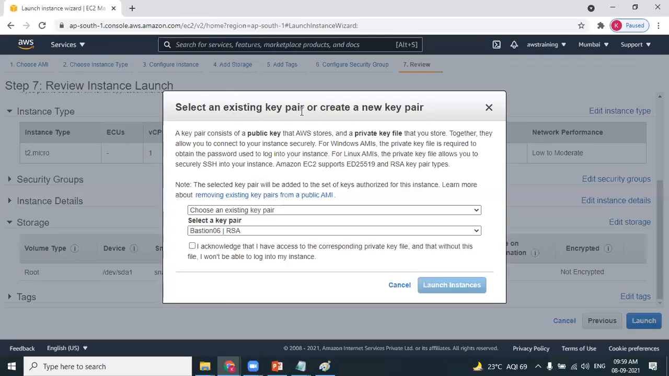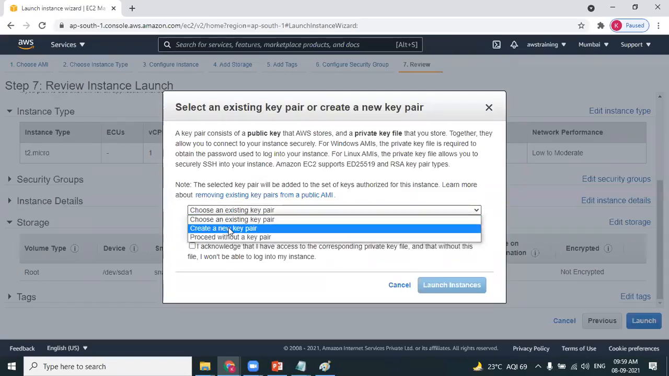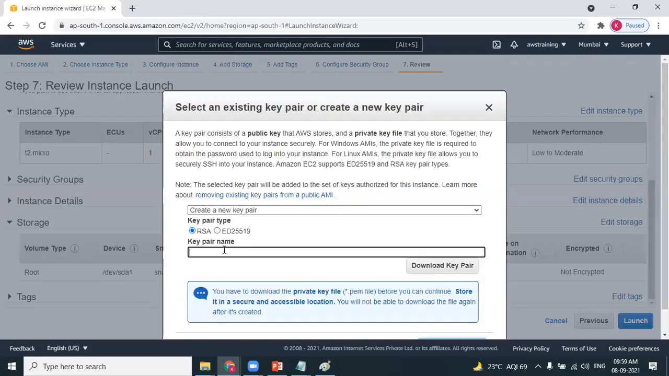Select an existing key pair or create a new key pair. As expected, create new key pair. The key pair name can be anything, the file name can be anything. I'm just writing something like XYZ as the name of the key pair. Any name it can be.